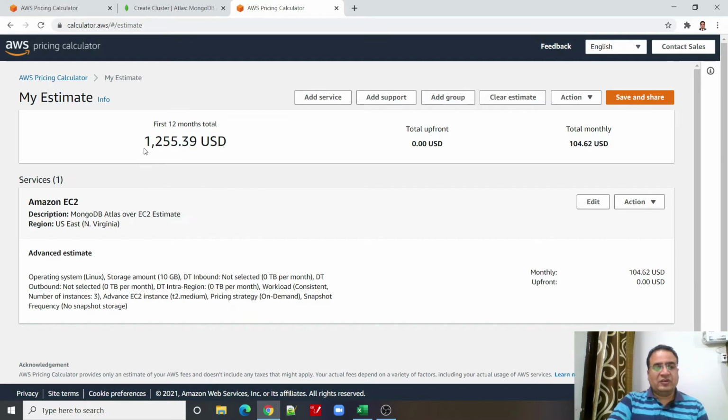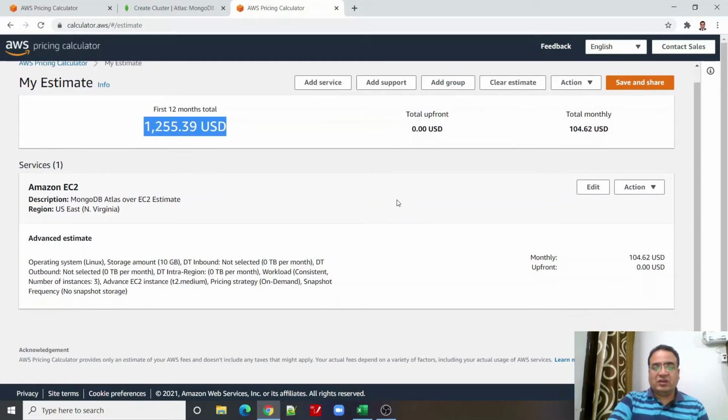Right now you can see the total monthly cost. It has shown me the 12 months cost as well, right? And the name which I gave at the time of starting the calculation.